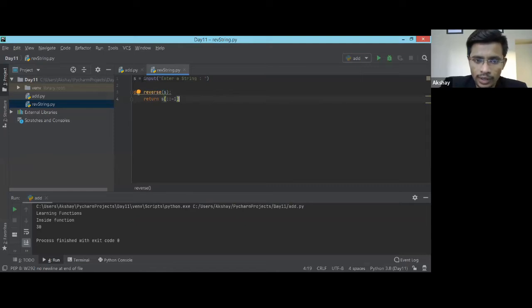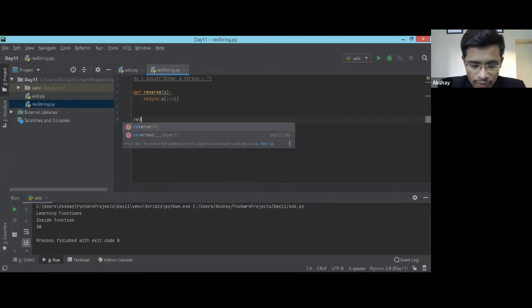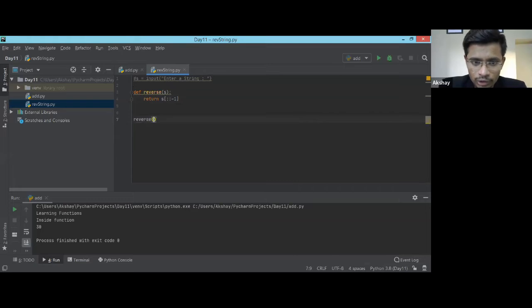So what I am supposed to do is take this input from here. Instead of asking the user, I can directly pass that parameter while calling the function. Suppose reverse, there is one more thing I wanted to show you.